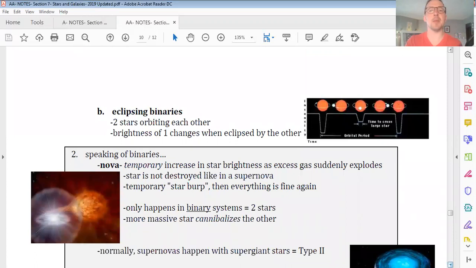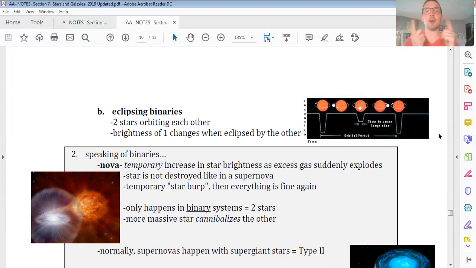The second type of variable star we have are eclipsing binaries. Now let's break that term down. Bi means two, and then eclipsing, there's some element of eclipsing or light blocking with these stars. So check out the diagram here because it explains it really well. This would be not one star, but at least two. This would be maybe a double star or a binary system where both stars are orbiting around each other.